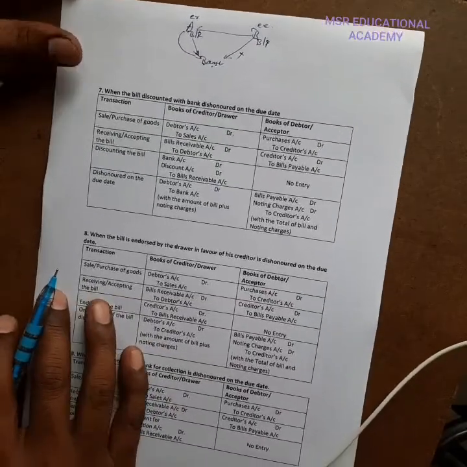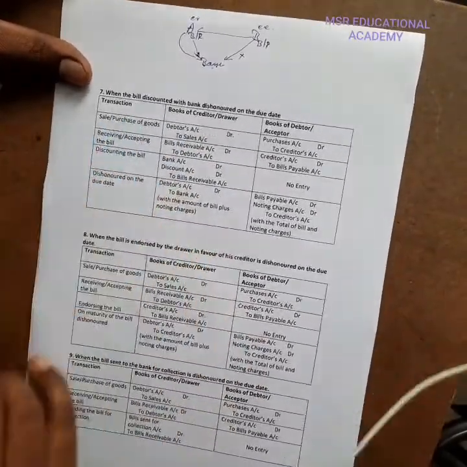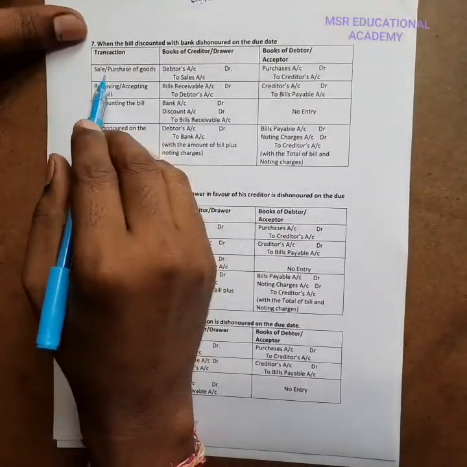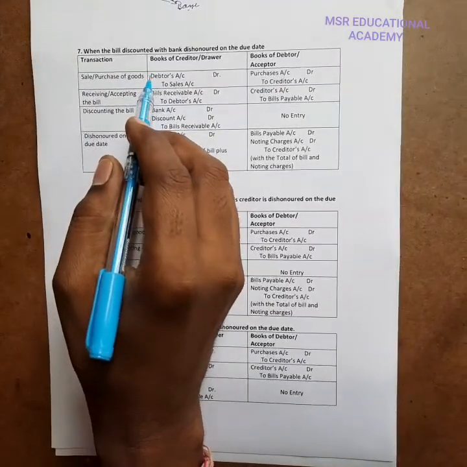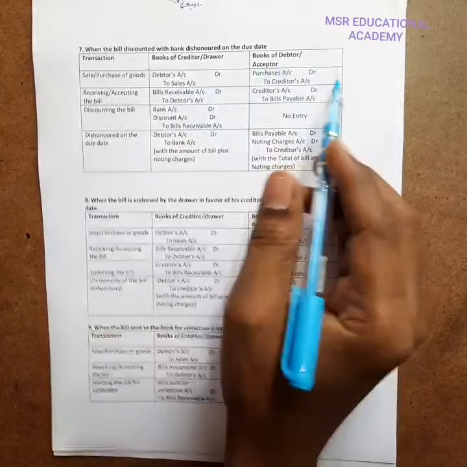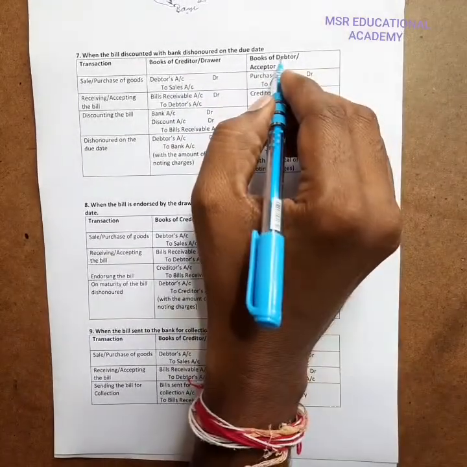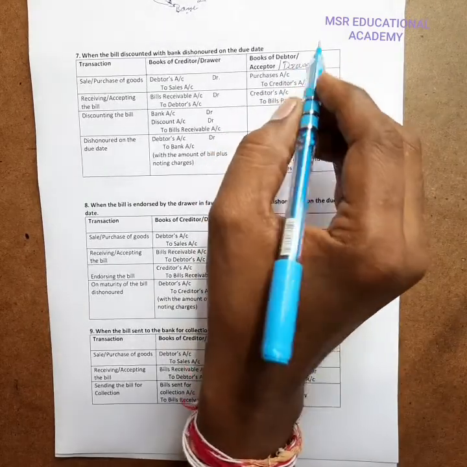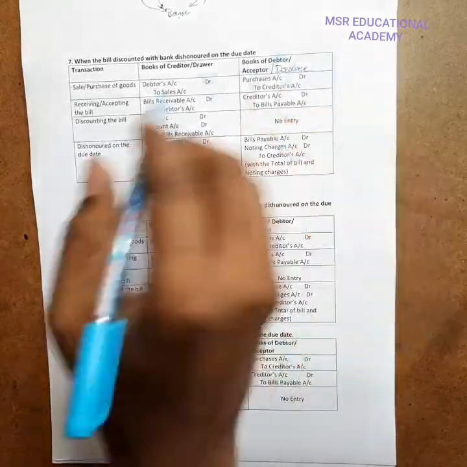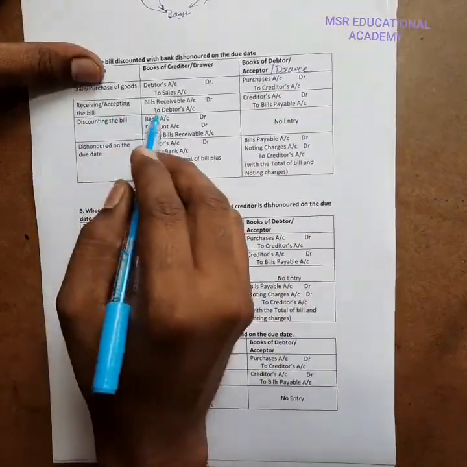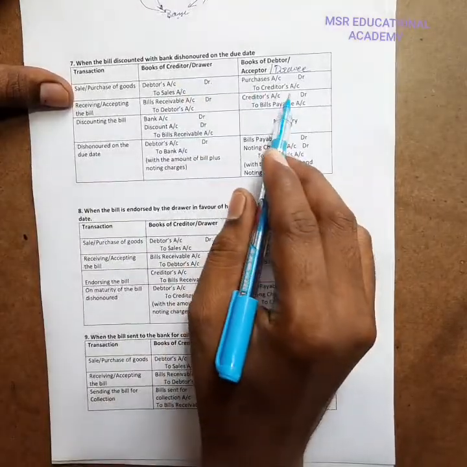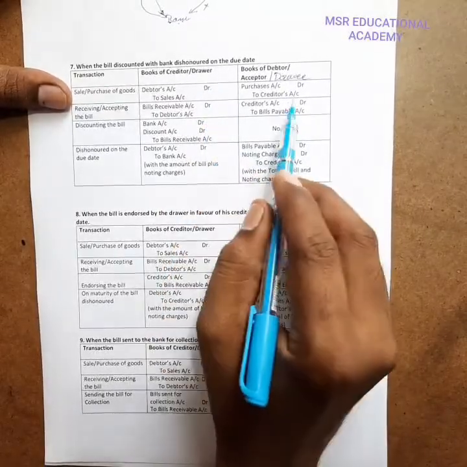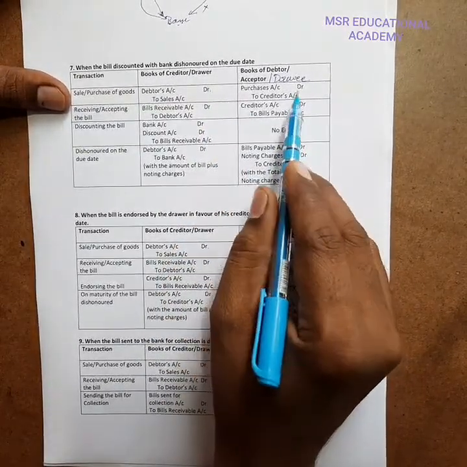So we can see the entries. The first entry is the sale or purchase of goods. Debtors account debit to sales account, and if it is a purchase of goods by the drawee, then purchase account debit to creditors account. If the bill is received by the drawer and accepted by the drawee, then bills receivable account debit to debtors account in the books of the drawer, and creditors account debit to bills payable account in the books of the drawee.